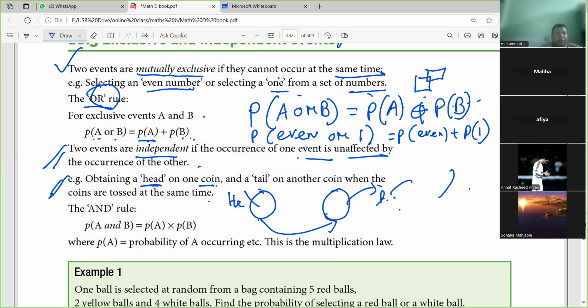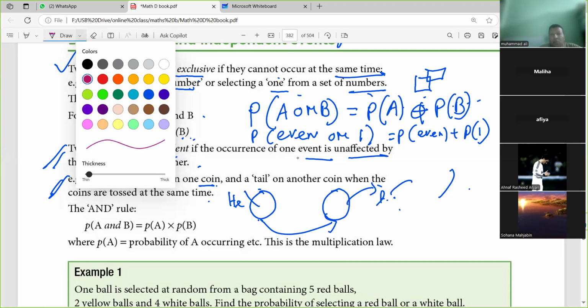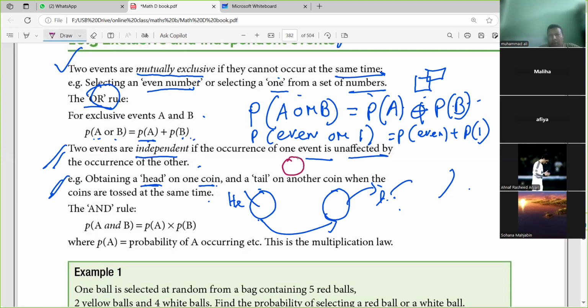Or another good example, like you throw a coin and throw a dice. We know the dice has six faces: 1, 2, 3, 4, 5, 6. If you get head from this coin, will it affect getting 1, 2, anything on the dice? Will it hamper anything to get from here?